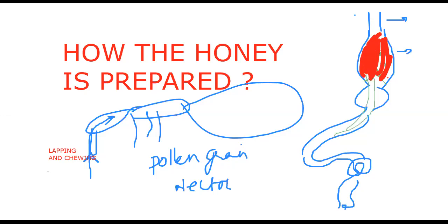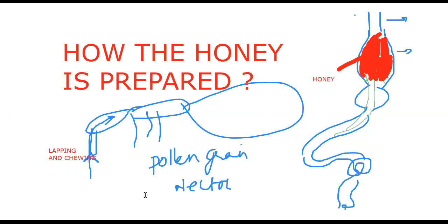So because of that partial digestion, the nectar and pollen grains will synthesize honey right here. Where does the honey synthesize? In the crop. Now I can call this honey. So what is honey? Honey is what is synthesized in the crop of the worker bee, from the pollen grains and nectar it collected and ate.